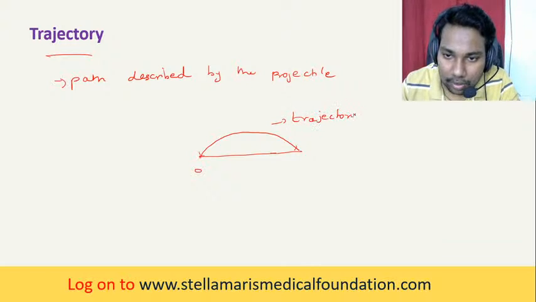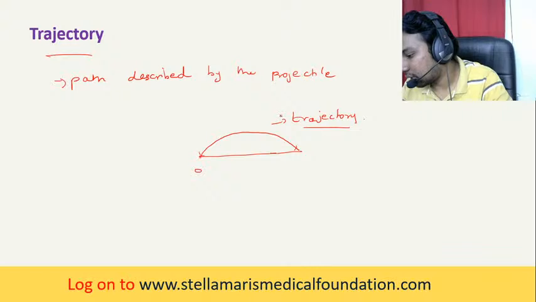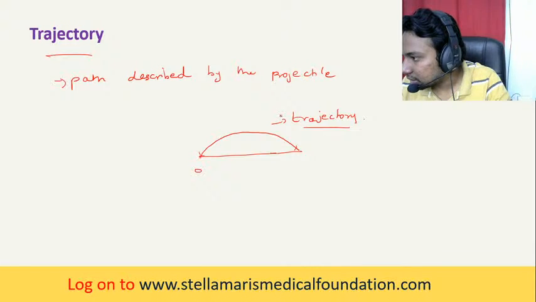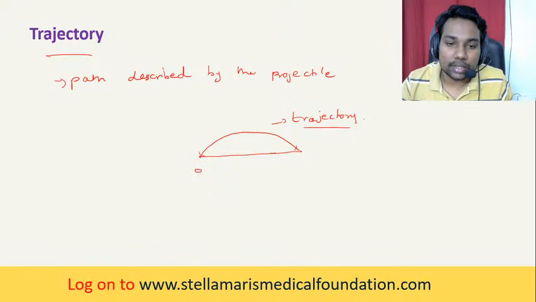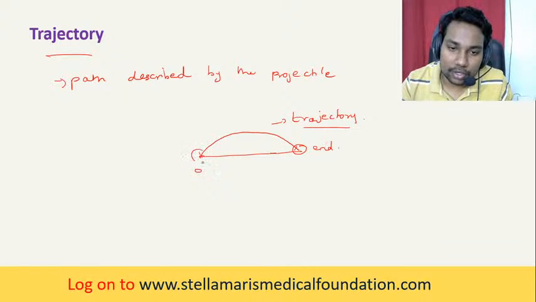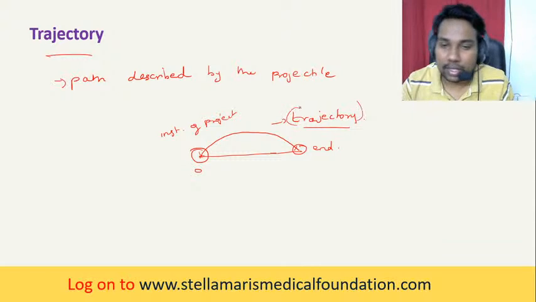So this path from the instant of projection to the end, the path described by the projectile, is nothing but the trajectory.